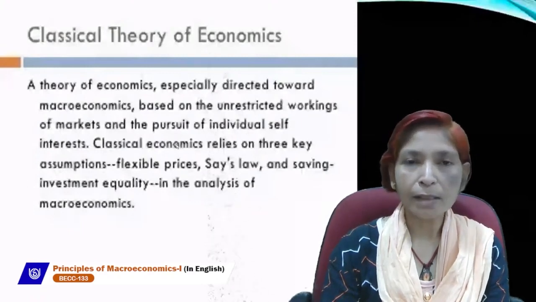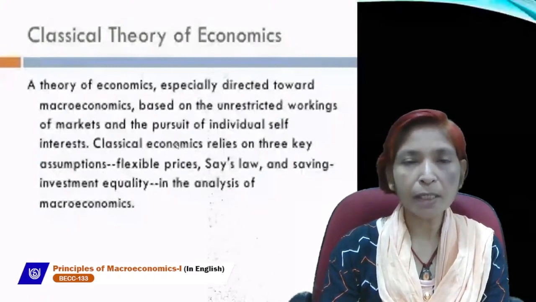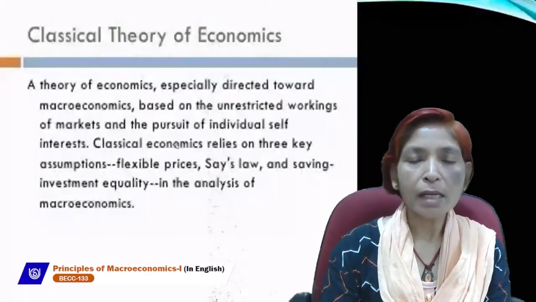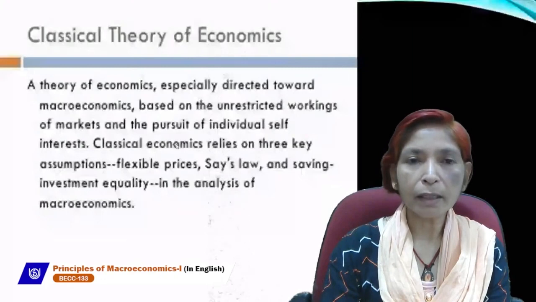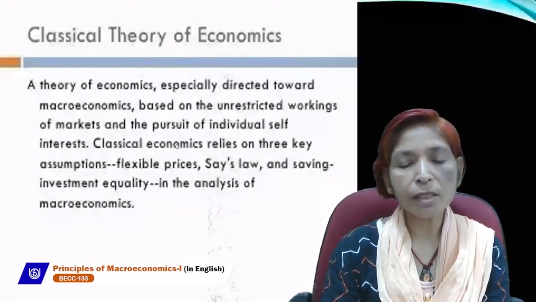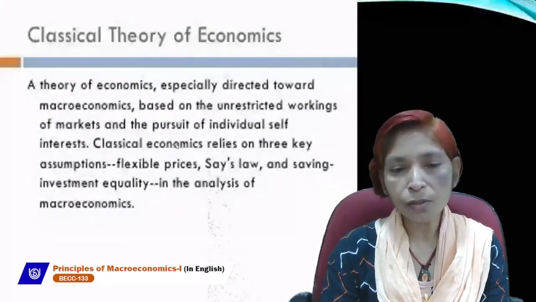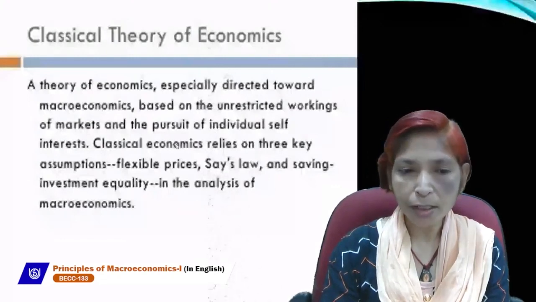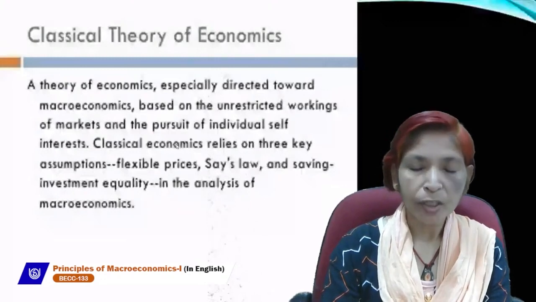One is flexible prices, another is Say's law of market, by J.B. Say. The famous law of J.B. Say is Say's law of market, which explains that supply creates its own demand. It means whatever goods and services are produced in our economy, they are immediately consumed by consumers, and no problem of overproduction or underproduction exists in the economy.